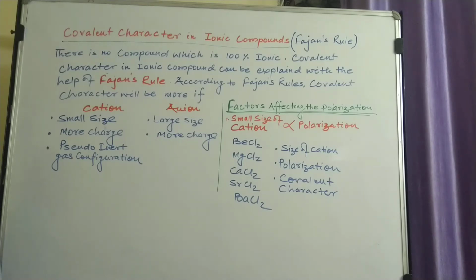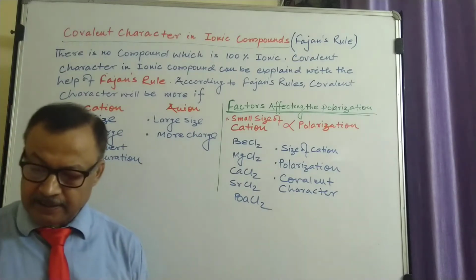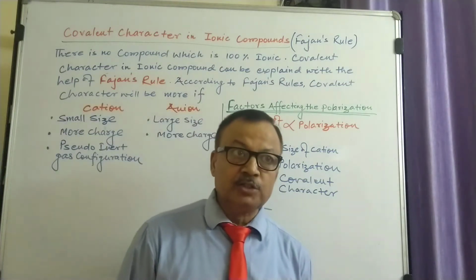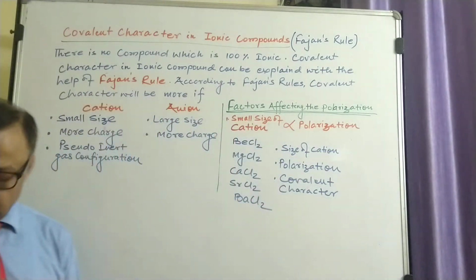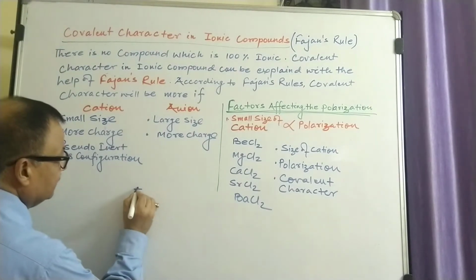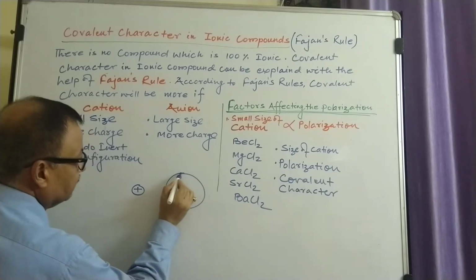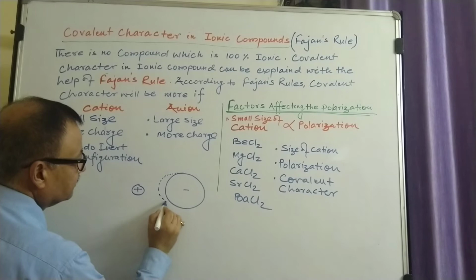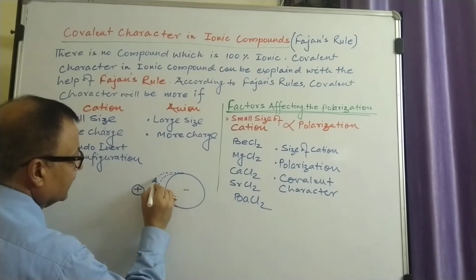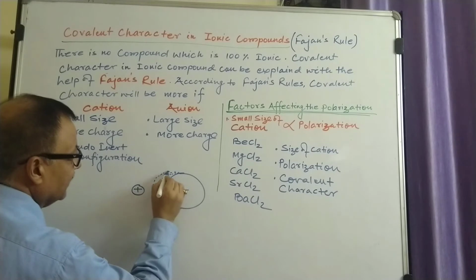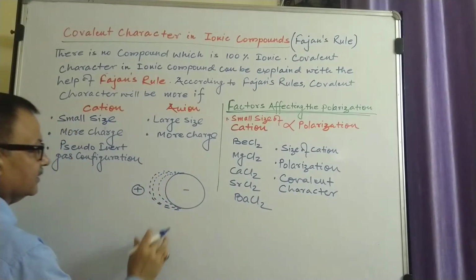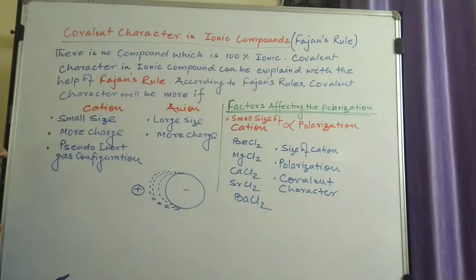When two oppositely charged ions, maybe cations and anions, are brought together, the positive ion attracts the outermost electron of the negative ion. This results in distortion of the negative ion. The positive ion attracts the negative ion, so the negative ion is polarized towards the positive ion. Due to the bigger size of the anion, polarization takes place, and due to polarization, a distortion is created in the case of anions.